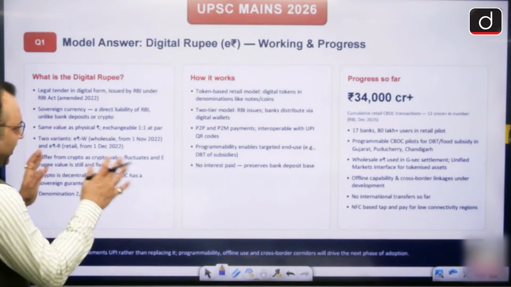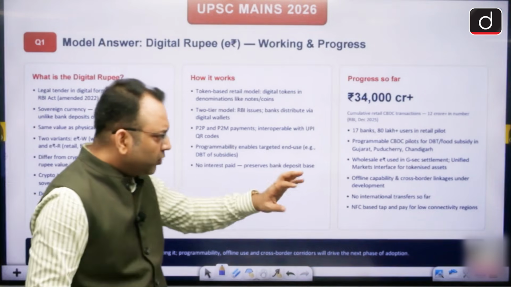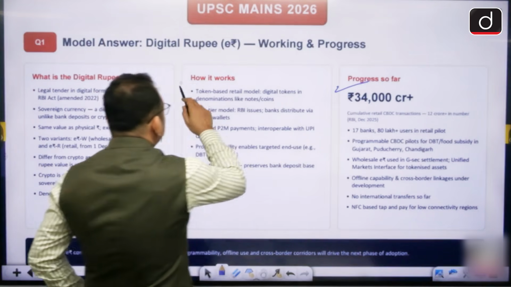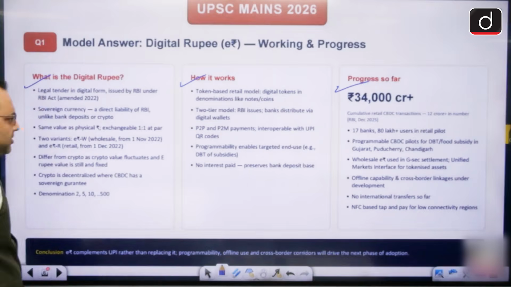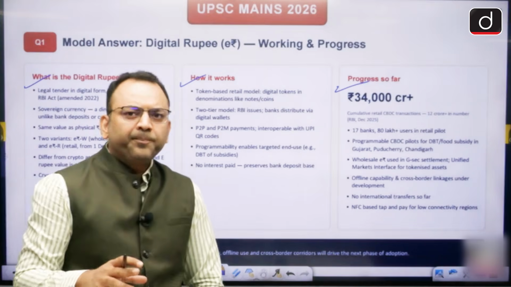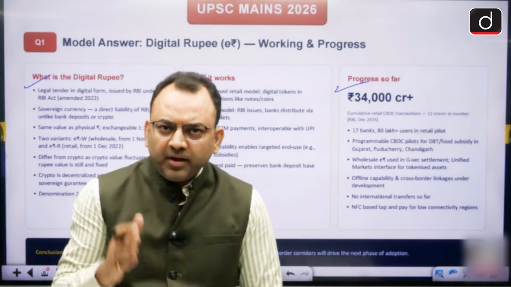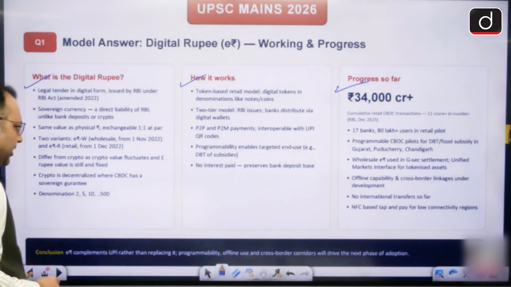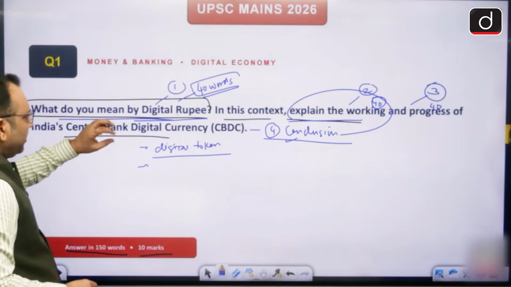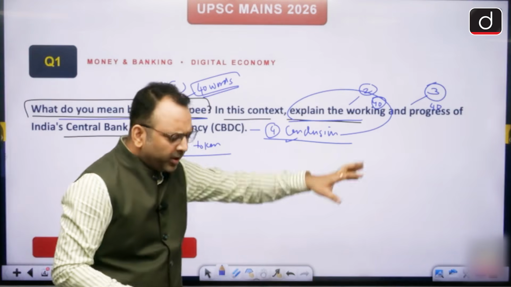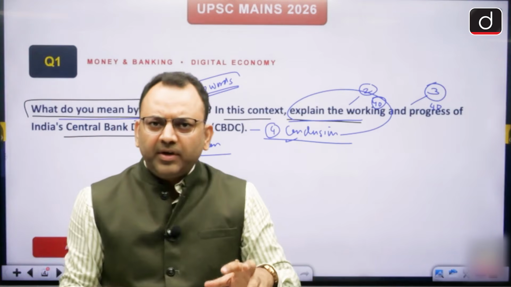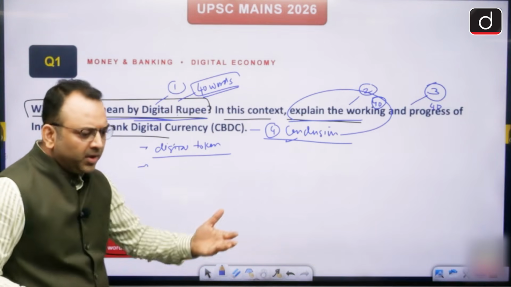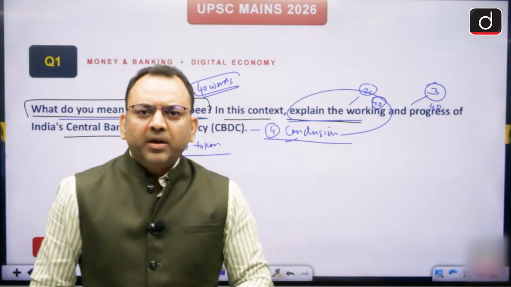So everything has been mentioned here by me, so you can go through it: the progress, how it works and what the digital rupee is. The idea is that the answer should cater to the question's demand. The question here is largely about the meaning, working and the progress. So write all the relevant data points, and the answer is complete. At the end you can conclude. See, the conclusion is your own creativity, right?